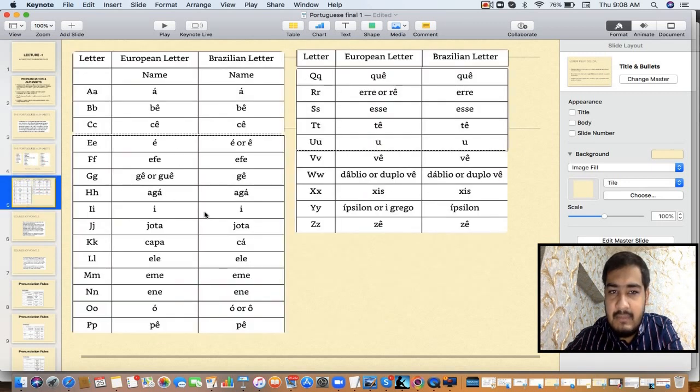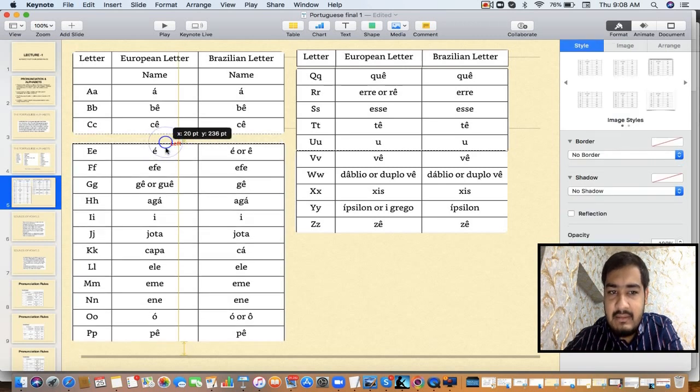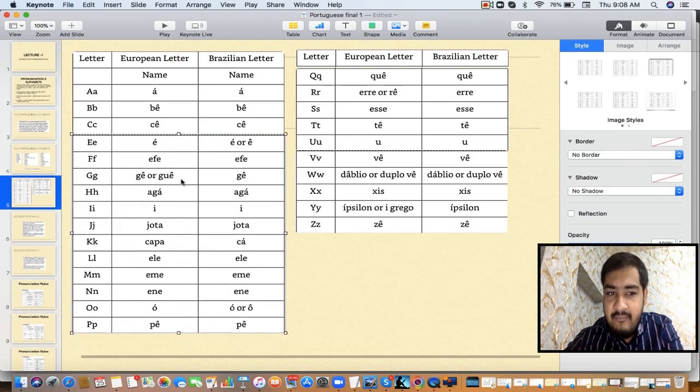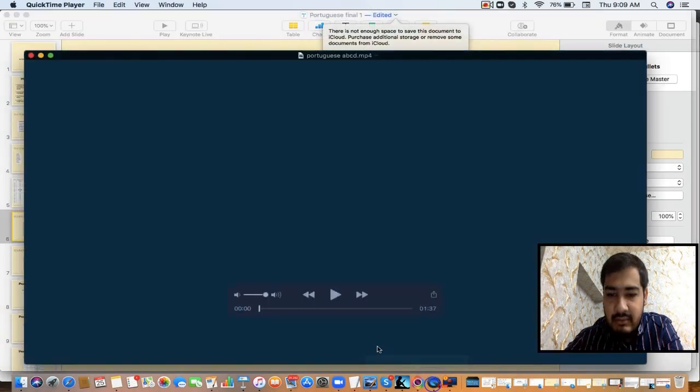I'm playing the complete table once again. You can see in the next slide the names of the letters in the European script as well as the Brazilian script. So A, B, C. Then next is D, F, G, Aga. E, Jota, Kappa, L, M, N, O, P, Q, R, S, T, U, V, W, Z, Epsilon, and Z. So I'm just playing this video once again. Try to listen to the sounds once again. You have to learn this, at least 2 or 3 times.